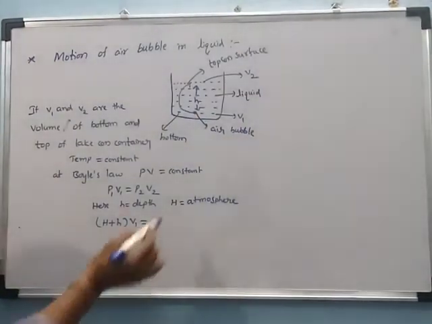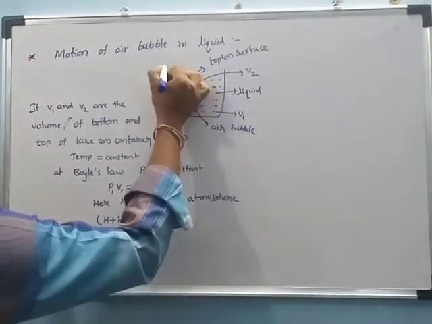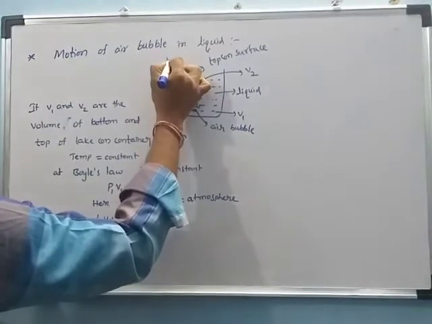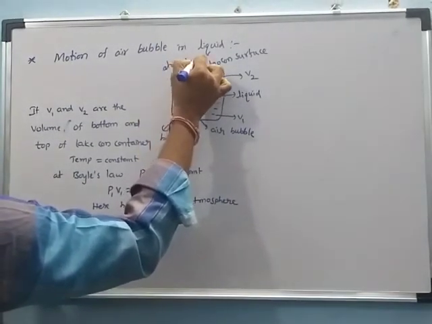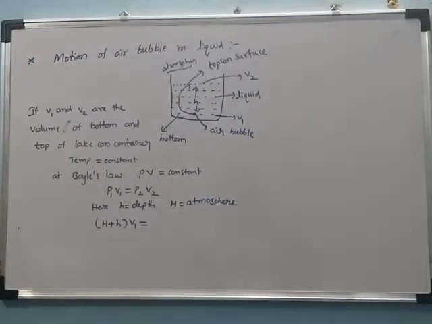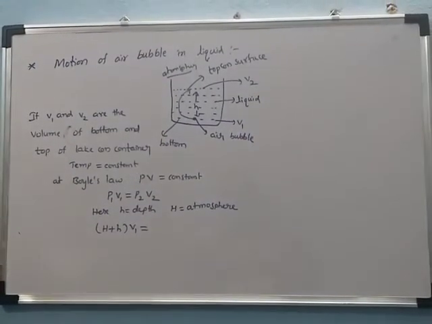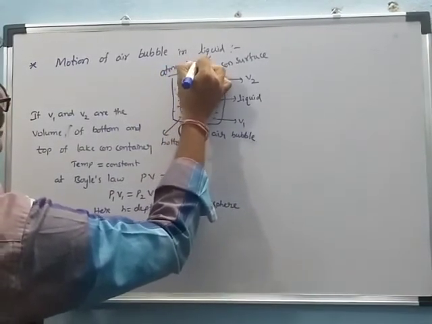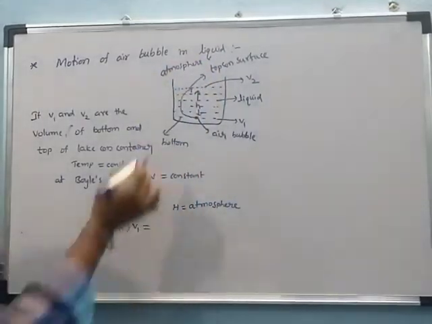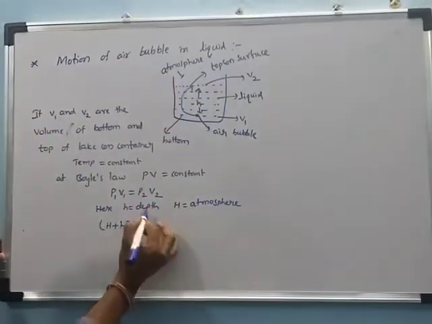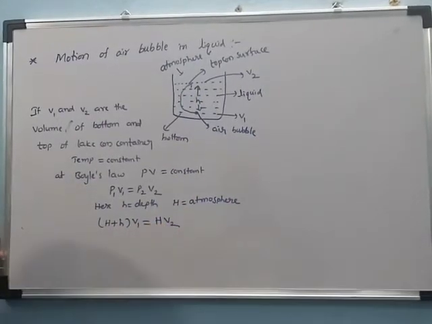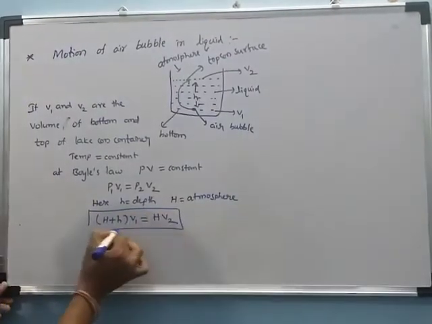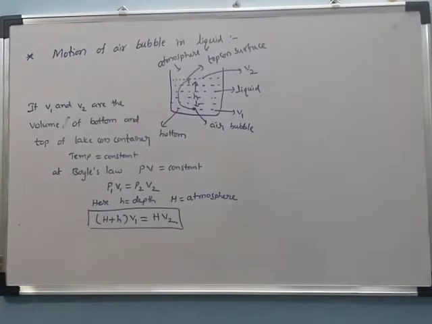At the top, there is only the atmospheric pressure H, which is the surface. Then we can write P2 is equal to H, with volume V2.